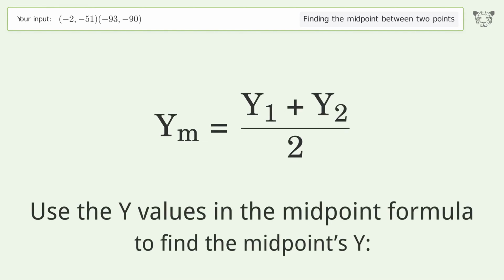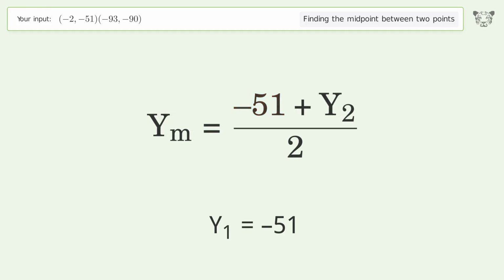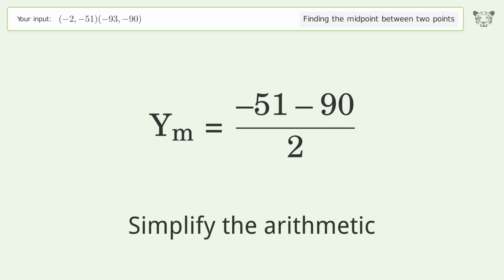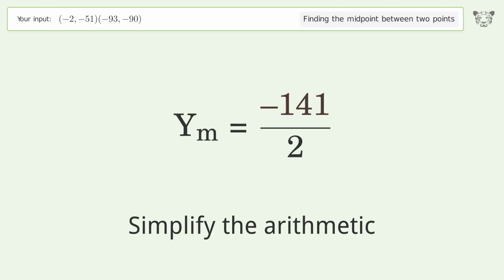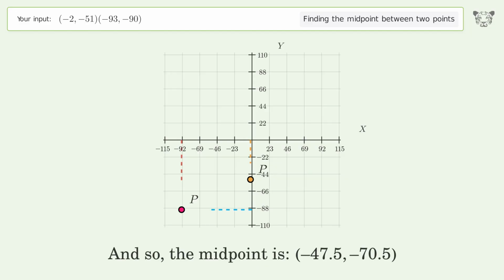Use the y values in the midpoint formula to find the midpoints y. y1 equals -51. y2 equals -90. Simplify the arithmetic. And so, the midpoint is -47.5, -70.5.